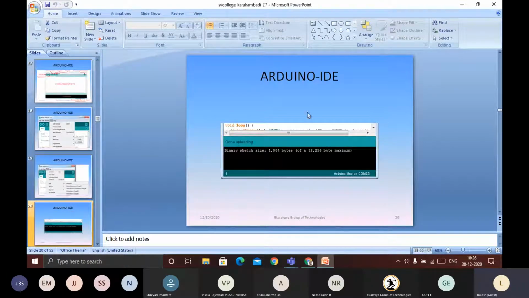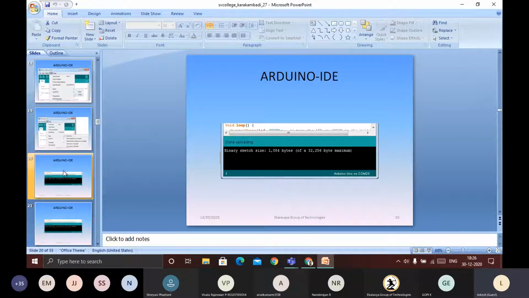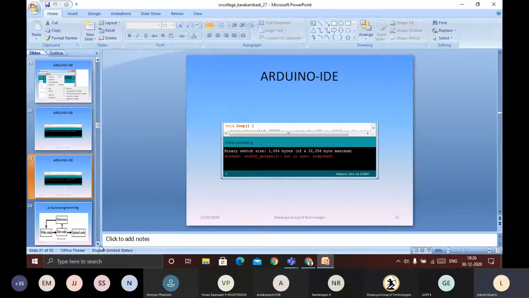Next, this is how the console will look. The binary sketch size is given. You can see here, done uploading. After selecting all this, go to upload, and the upload will happen. If there are any errors, they will be given here like this. This is done uploading, and if there is any error, it will look like this. So that's how the Arduino IDE looks.